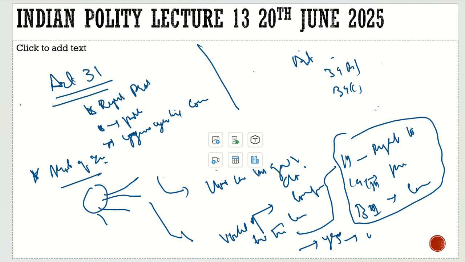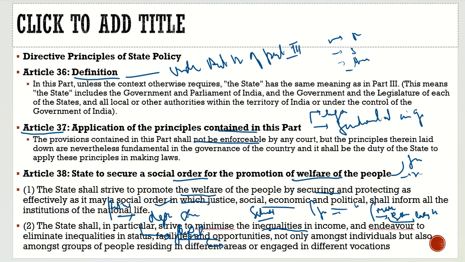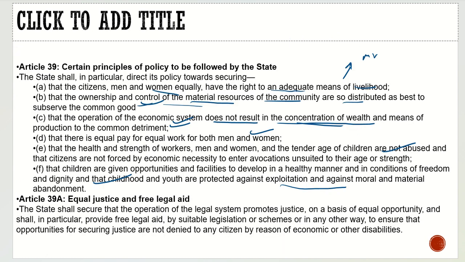They went to the court and said, sir, what they are doing falls under Article 39B and 39C, which say that the concentration of wealth is not allowed. Article 39B says that the ownership and control of the material resources of the community are so distributed as best to subserve the common good. And the second, that the operation of the economic system does not result in the concentration of wealth and means of production to the common detriment.